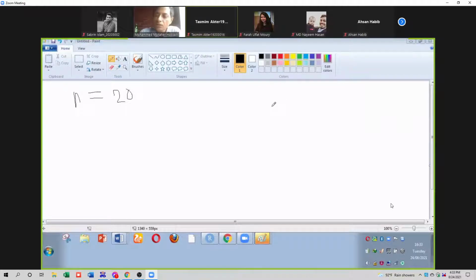So whenever 20 adults are randomly selected, what are the outcomes for the first adult? How many outcomes? 2 outcomes.